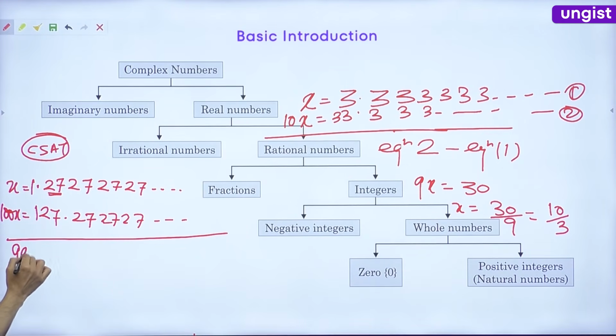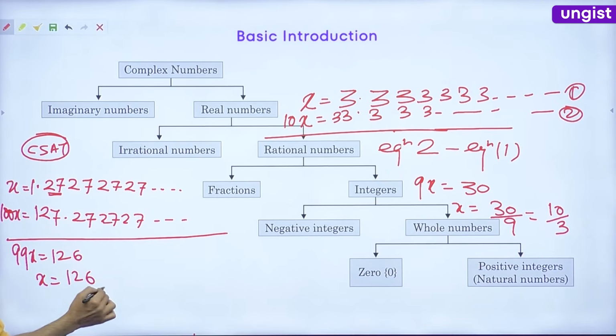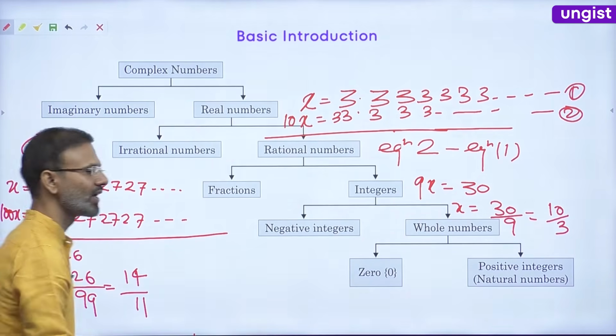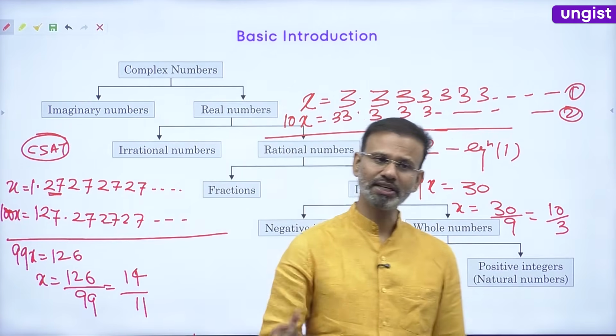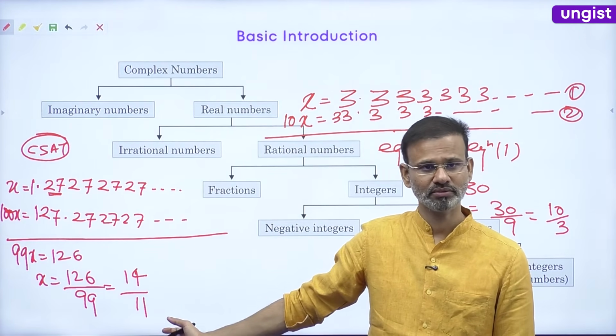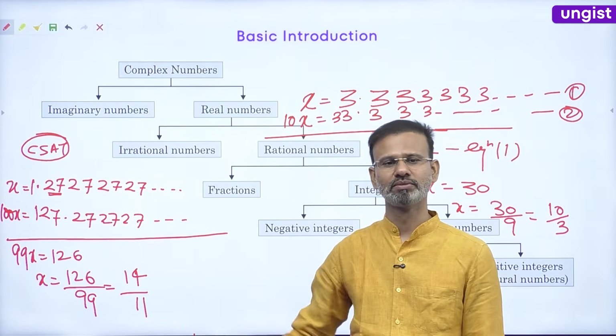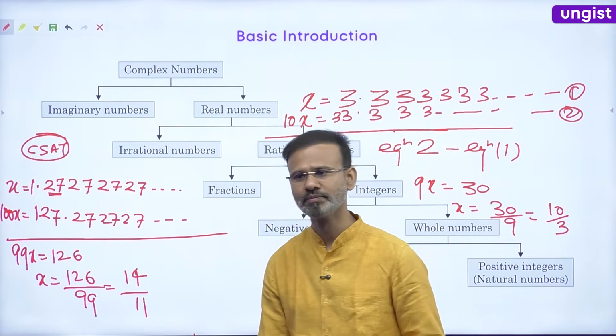So 99x is equal to 126, then x is equal to 126 divided by 99. Both the numbers are divisible by 9, so this is 14 by 11. And if you want, you may check this value from your calculator. This will give you 1.272727.